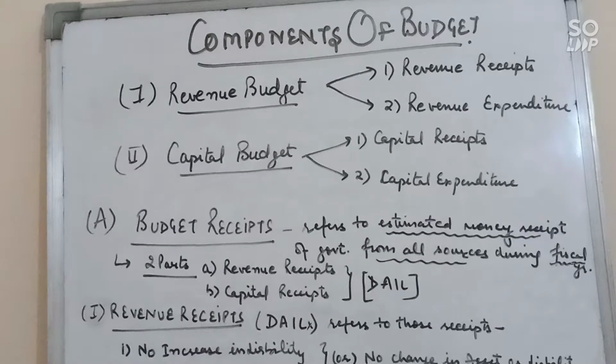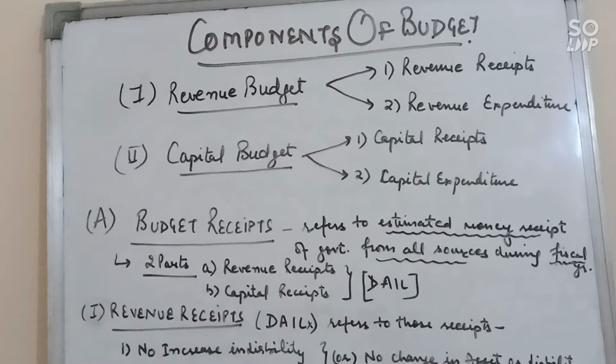Today we'll discuss the components of budget. In budget we have government receipts and government expenditure. We can classify our receipts and expenditure in two ways: on the basis of revenue, and on the basis of capital. So components of budget we can classify into two ways: revenue budget and capital budget.